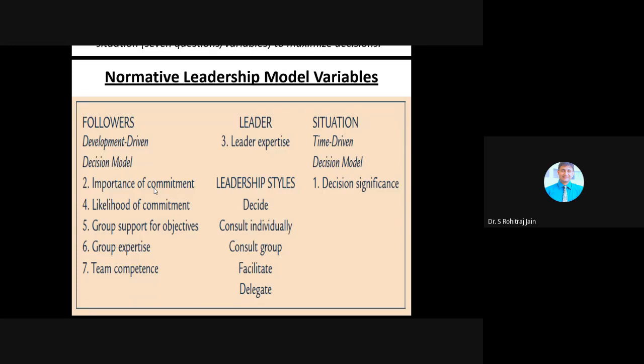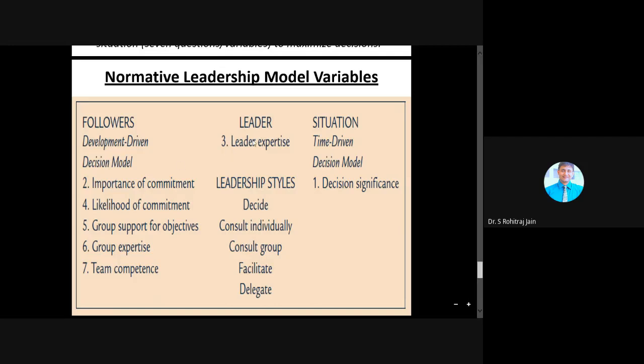So if acceptance of the decision is critical to effective implementation, importance is high. We mark it as H. If commitment is not so important, it is marked as low, that is capital letter L. So students, when making highly important commitment decisions that followers may not like and may not implement, followers generally need to be involved in making the decision.